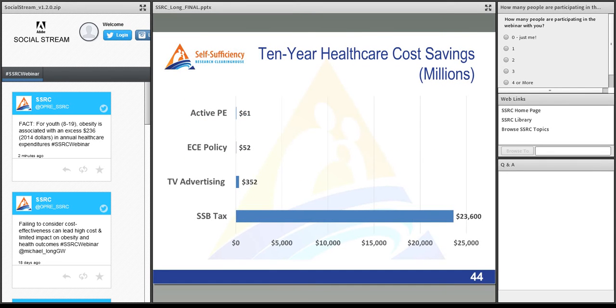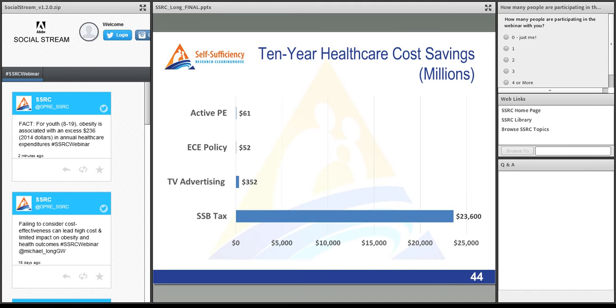So I think this first result is what a lot of people want to know. Is doing these things going to save us in healthcare costs? And for 3 of them, not too much. Active-P and ECE policy changes between $50 and $60 million in healthcare savings nationally over 10 years, slightly larger with the TV advertising change of $350 million over 10 years. And there are a few reasons for this.